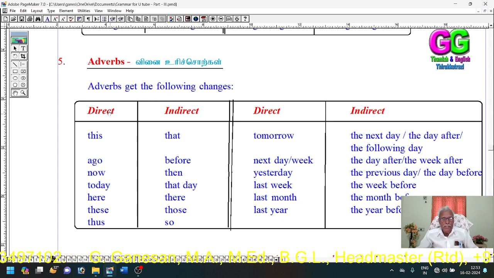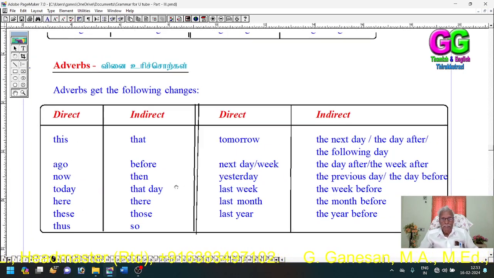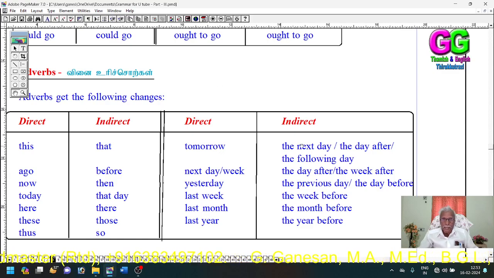Adverbs get the following changes: direct, indirect. This, that. Ago, before. Now, then. Today, that day. Here, there. These, those. Thus, so. Tomorrow, the next day, the day after, or the following day. Next week, the week after, and so on.